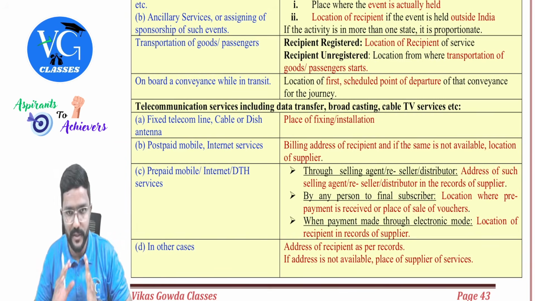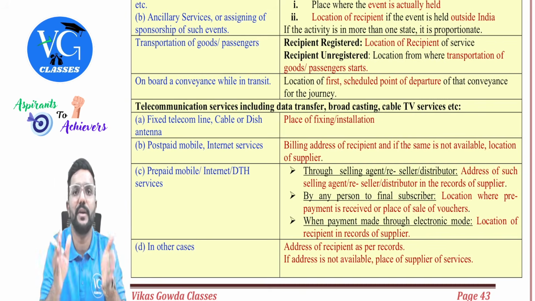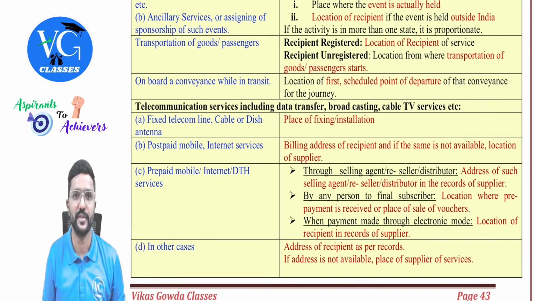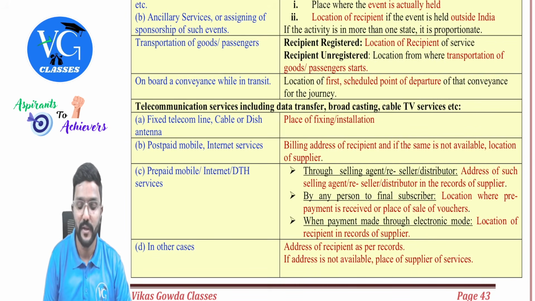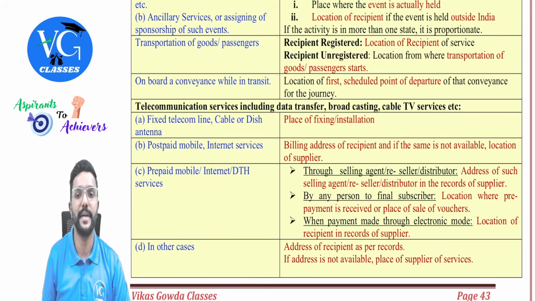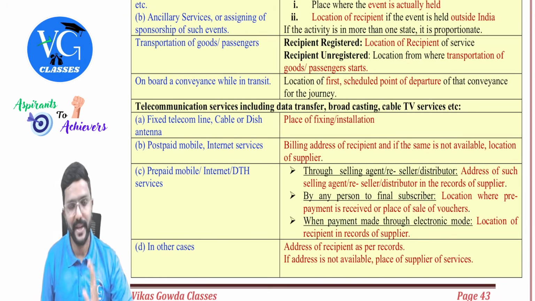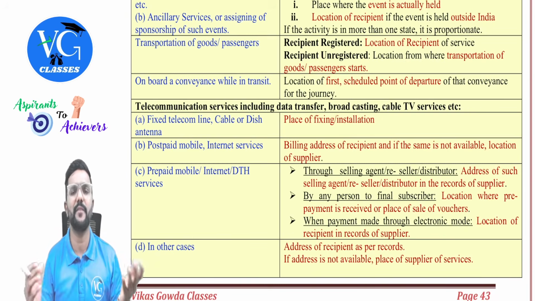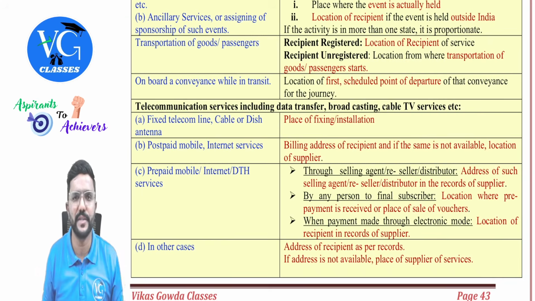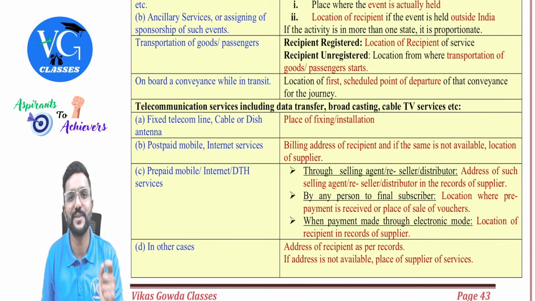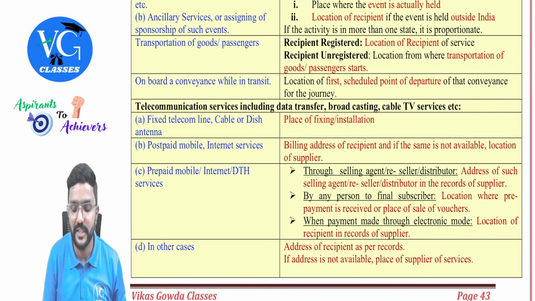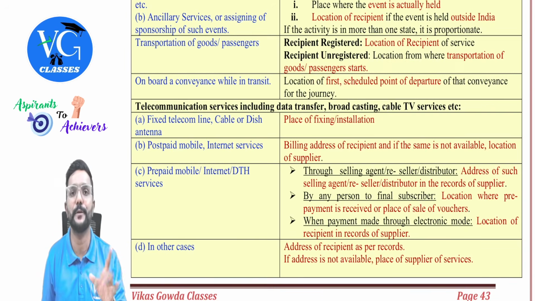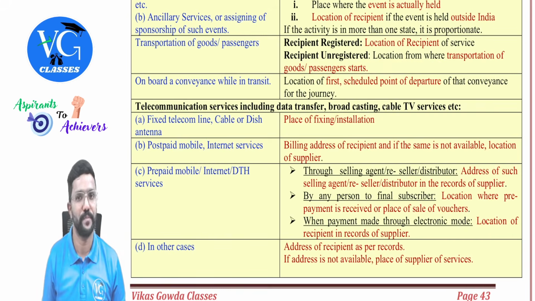Then onboard a conveyance, if any services is rendered. Now onboard a conveyance, that is during your transit or during your travel, if you have availed any services, then what is the place of supply for it? Location of first scheduled point of departure of that conveyance for the journey. For example, assume I am taking a flight from Bangalore to Mumbai, and during the journey I have taken various services like massage services or any other services. For this, what is the place of supply? Where did I start the journey? So where did the first scheduled point of departure is? Bangalore. That is the place of supply, guys.